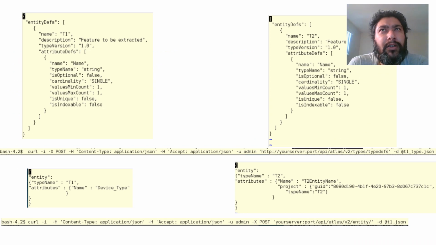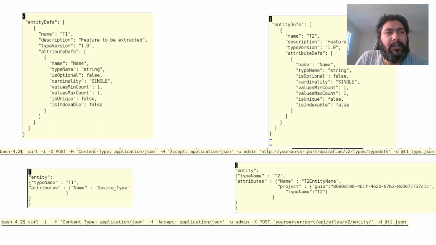Now you see here at the top I have created two entity types, T1 and T2. Both of them have a name attribute, and it is of type string. After that you will see the curl request for creating those entity types.